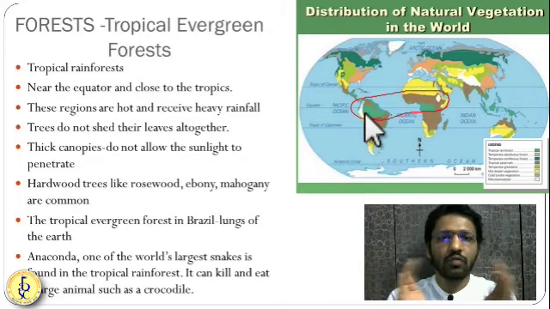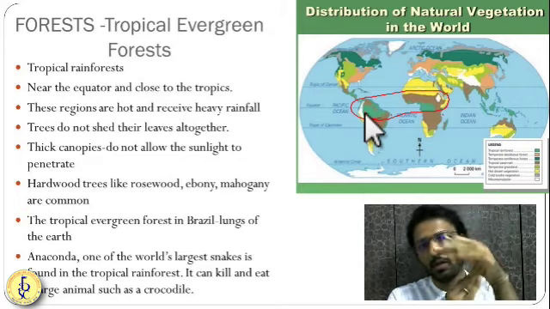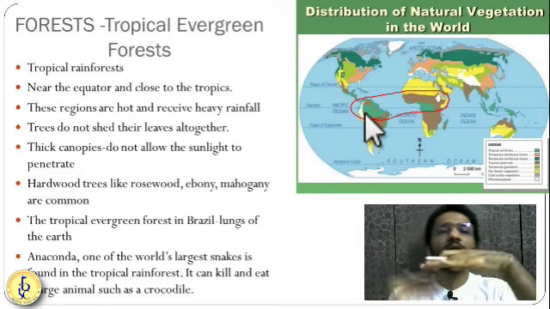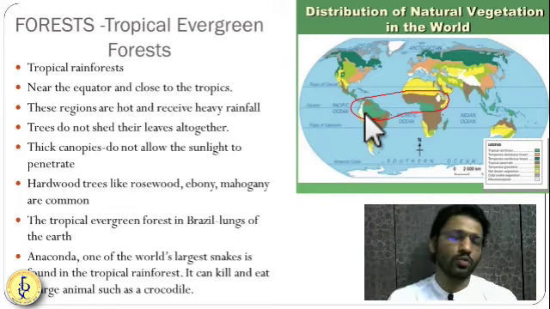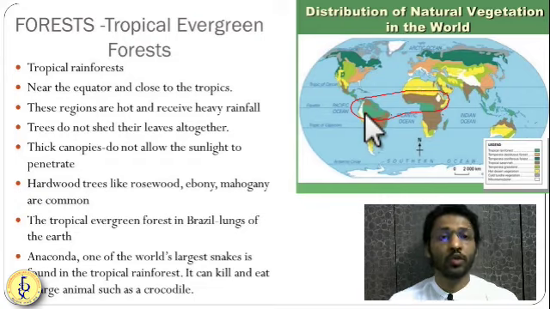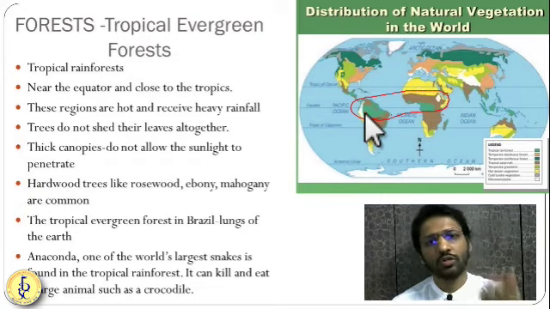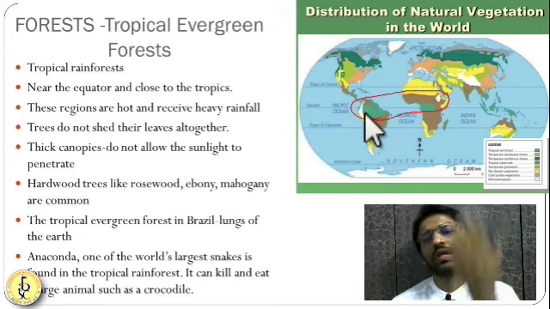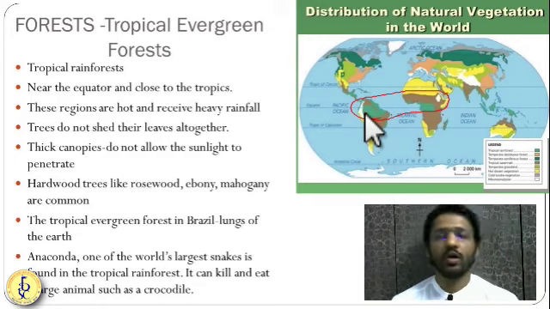So here you have a thick forest cover, thick canopies. These thick canopies will not allow sunlight to penetrate down. So there is a huge competition between the trees to grow, and they will grow taller and taller. Trees of 100 meters, 60, 70, 80 meters you'll find in this region.